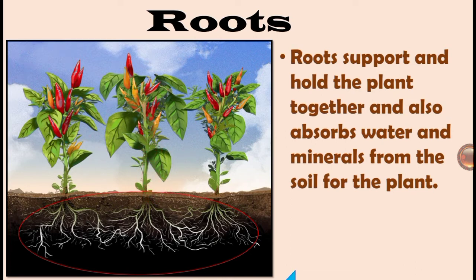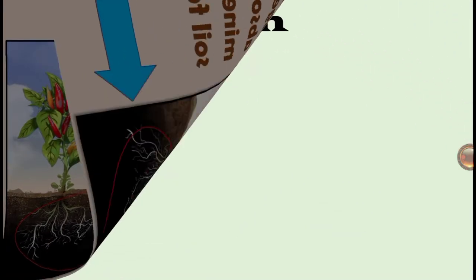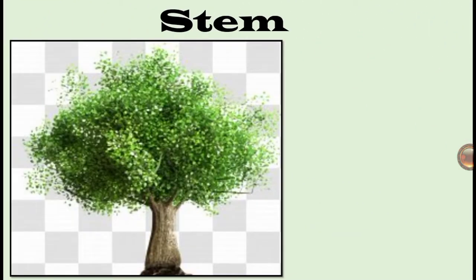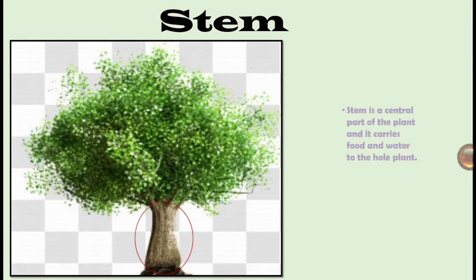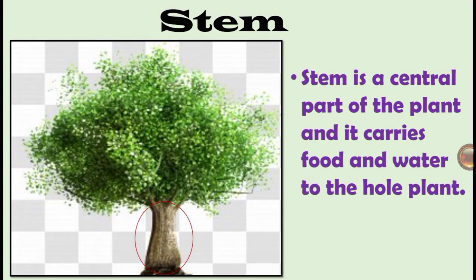Then only they will grow. Next one, stem. The stem is a central part of the plant and it carries food and water to the whole plant.